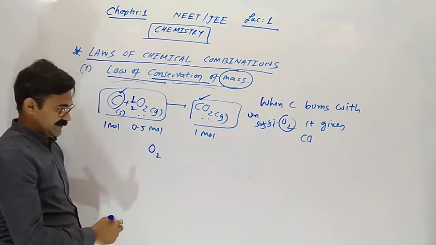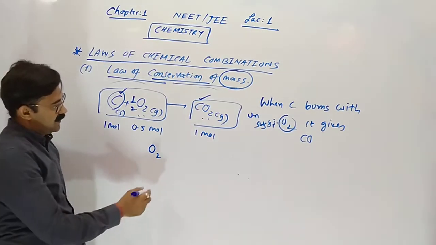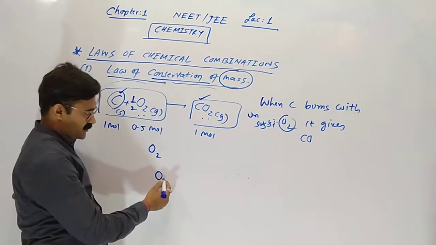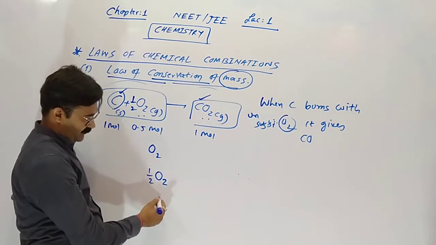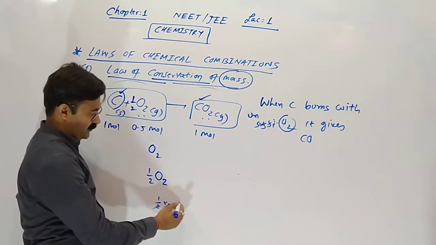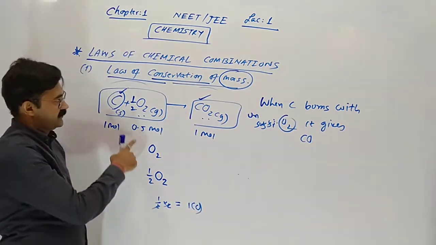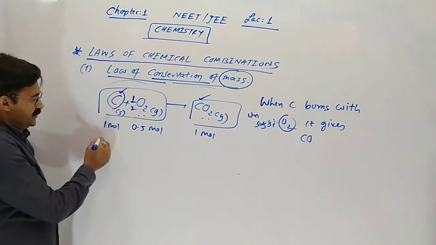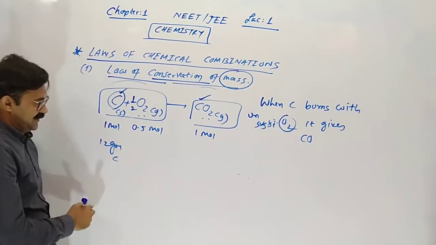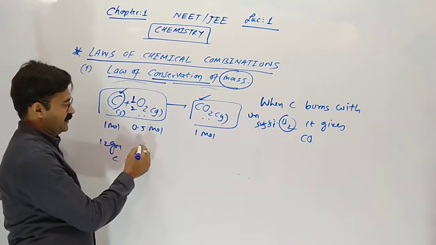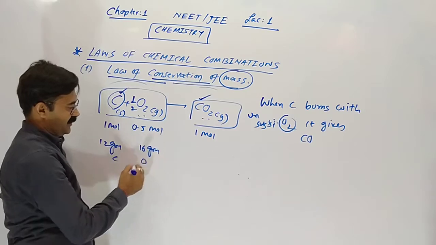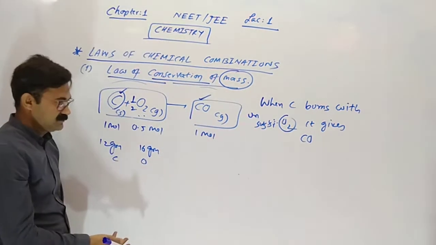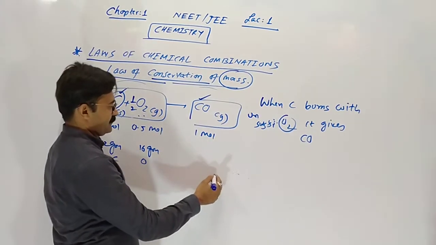O2 is a molecule. A single oxygen is not allowed to be written like O. So we write 1/2 O2, and 1/2 into 2 means 1 oxygen. So here 12 gram of carbon and 16 gram of oxygen combine and give CO, carbon monoxide.